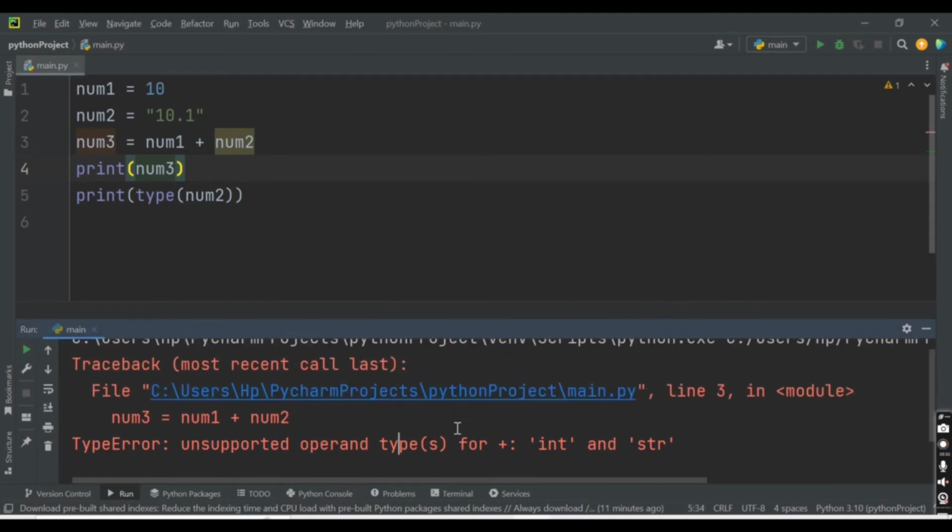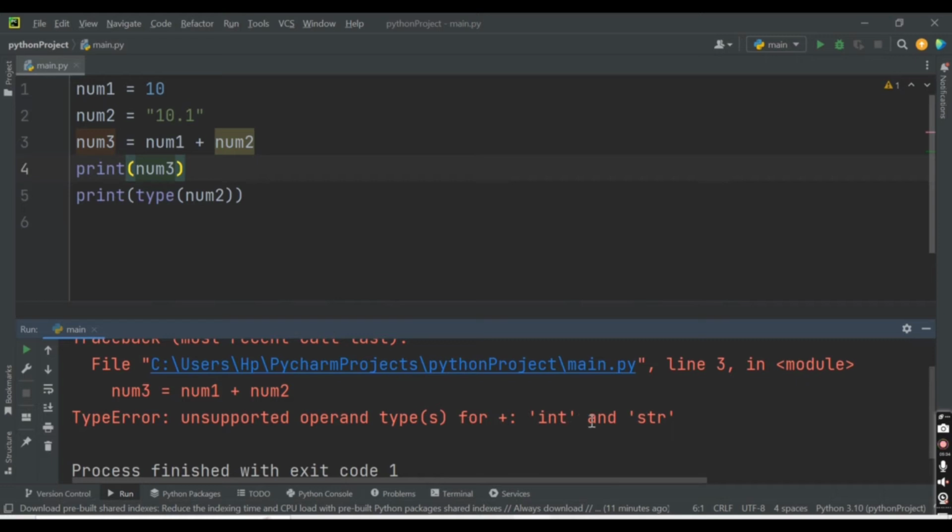What does the error say? Unsupported operand type integer and string. So Python cannot add these two types of variables, an integer and a string. Here we need to explicitly convert the data type of a variable. So we will try to convert this string into an integer. How to do this?